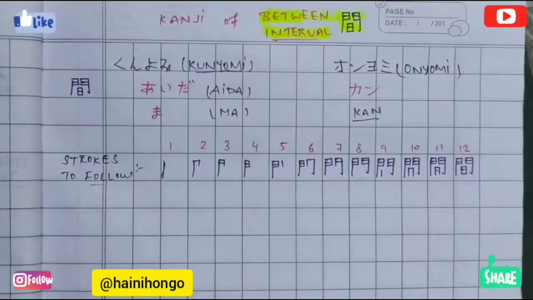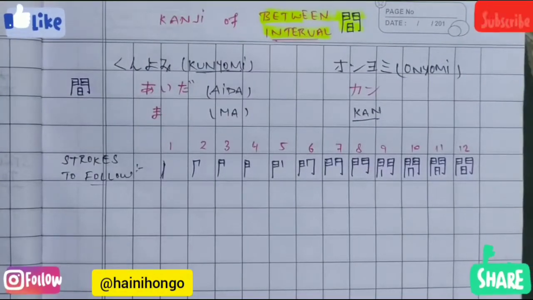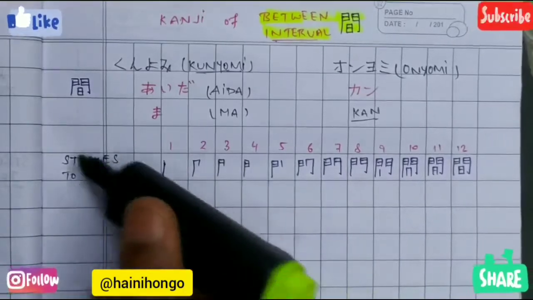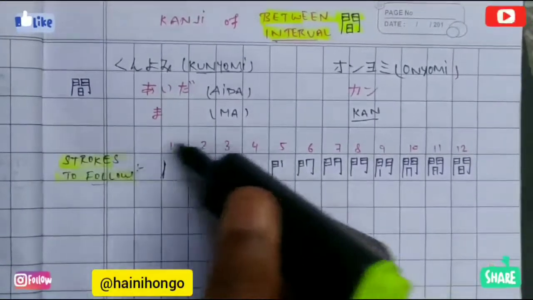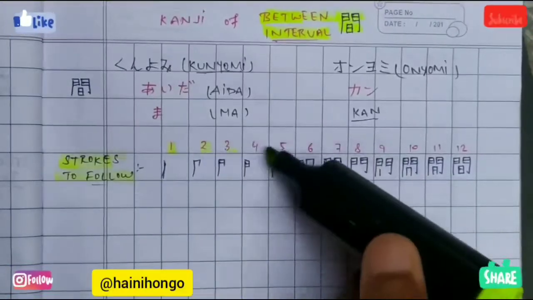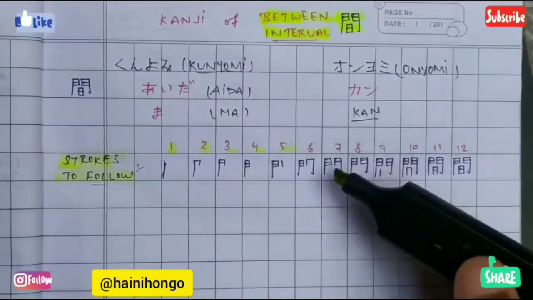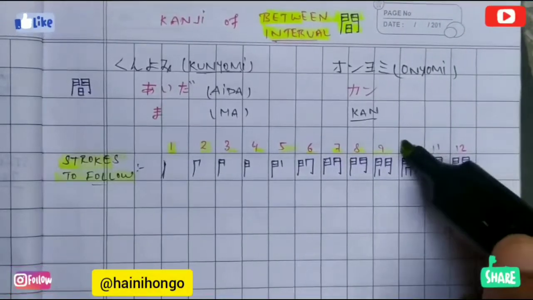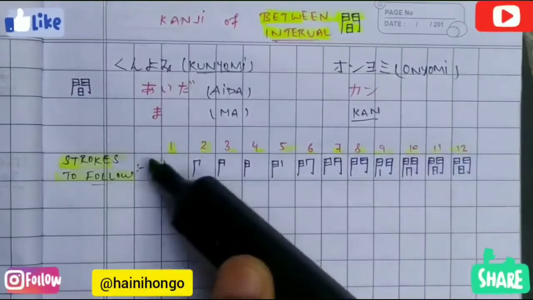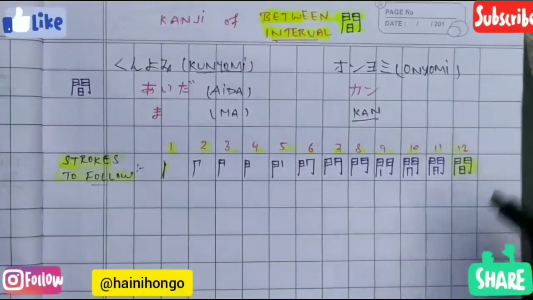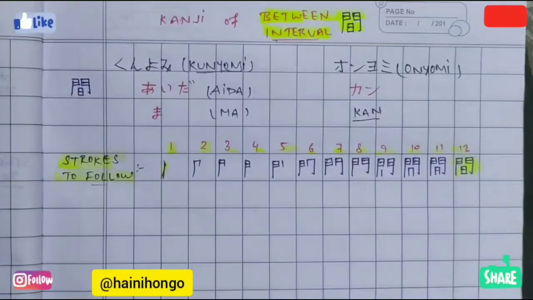Guys, this is our second kanji, and this kanji also has 12 strokes. Let's have a look at the strokes which we have to follow to make this kanji. Ichi, ni, san, yon, go, roku, nana, hachi, kyu, ju, juichi, juni. This is our final kanji, which is having 12 strokes. Now let's do the practice of the strokes of this kanji.